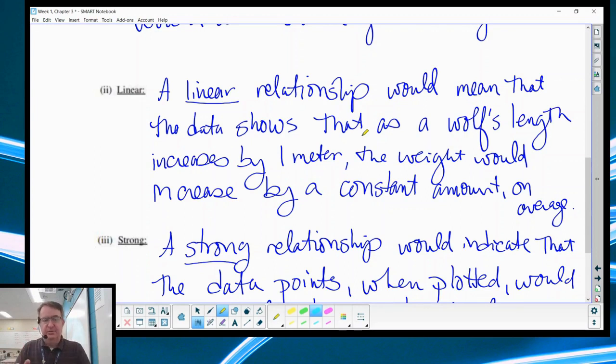In this case, length is one, and the weight's going to go up a set amount. We don't know what the set amount is. That's fine. But again, refer to that one length. As that x value increases by 1, there's going to be a set average jump that you will see in the data there.